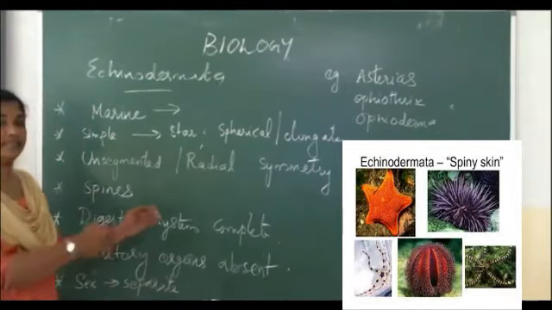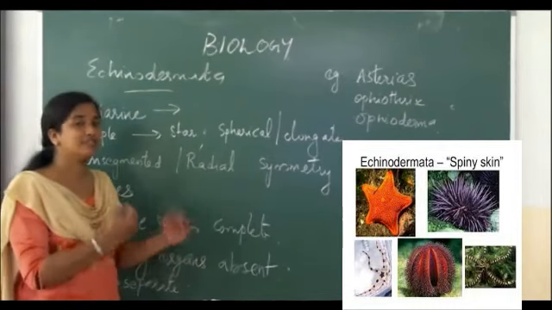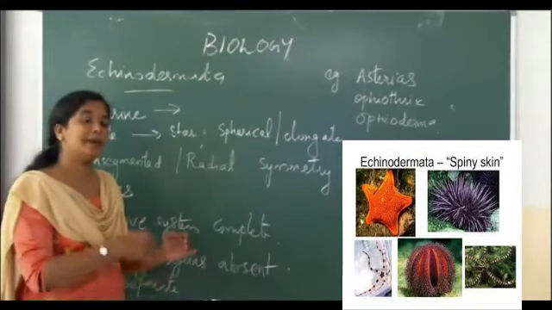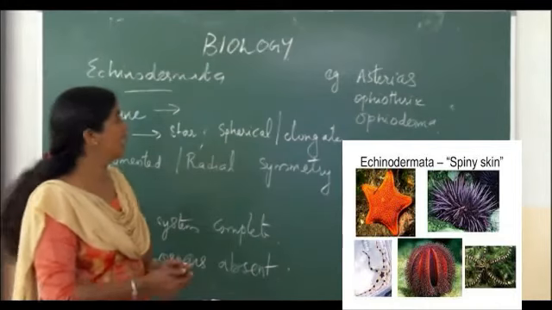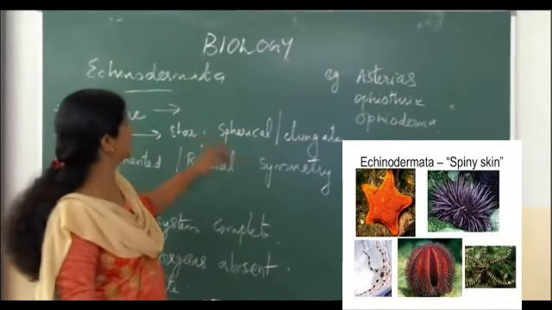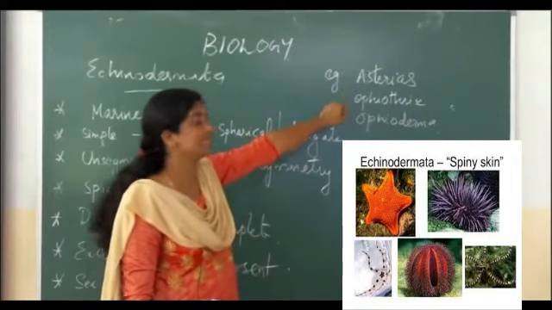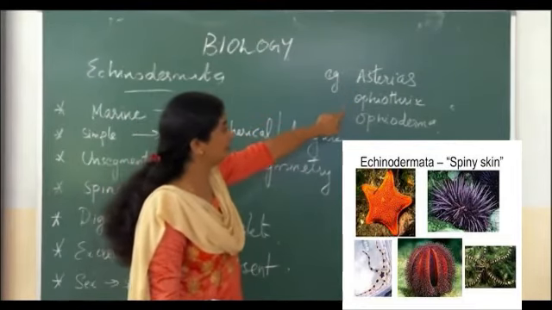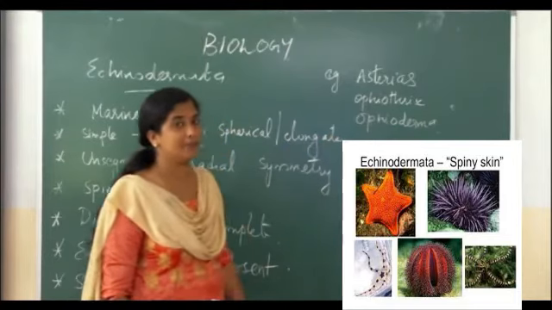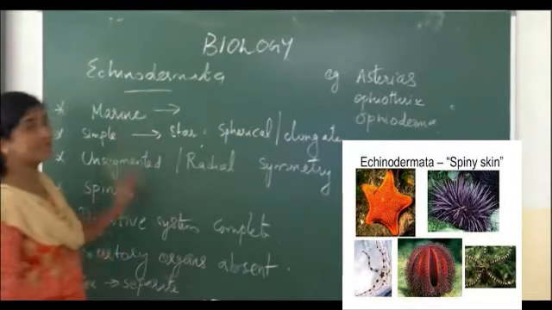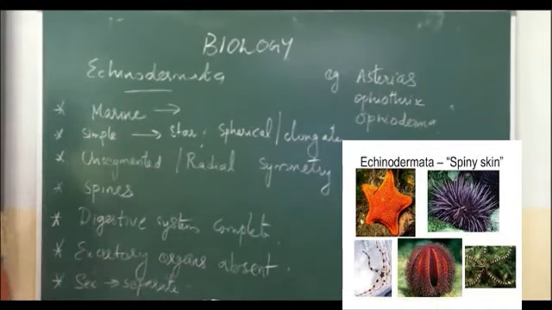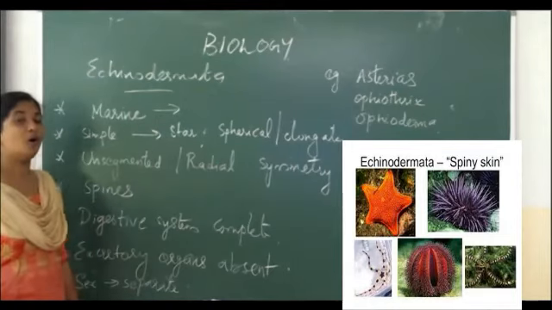Sexes are separate, male and female, so reproduction is by sexual reproduction. An example for this phylum Echinodermata is Asterias, which is familiar to you, that is starfish. Then Ophiothrix and Ophioderma.